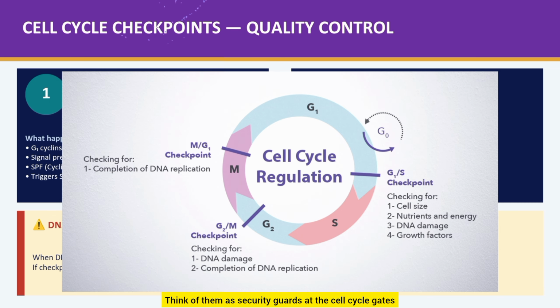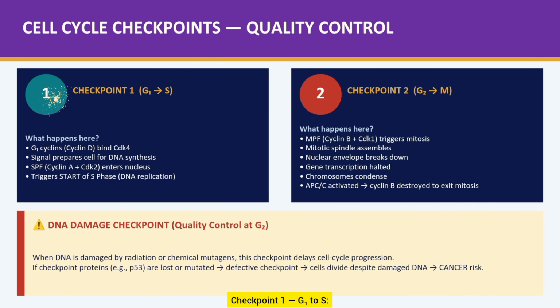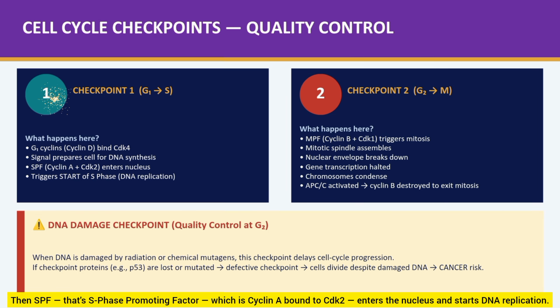Think of them as security guards at the cell cycle gates. Checkpoint 1, G1 to S. Cyclin D binds CDK4, signals the cell to prepare for DNA synthesis. Then SPF, that's S-phase promoting factor, which is cyclin A bound to CDK2, enters the nucleus and starts DNA replication.